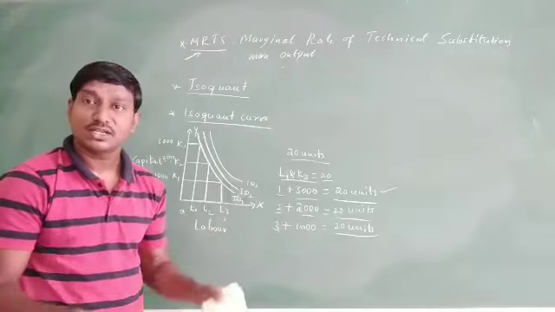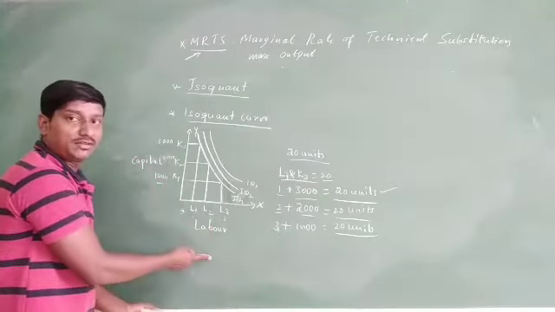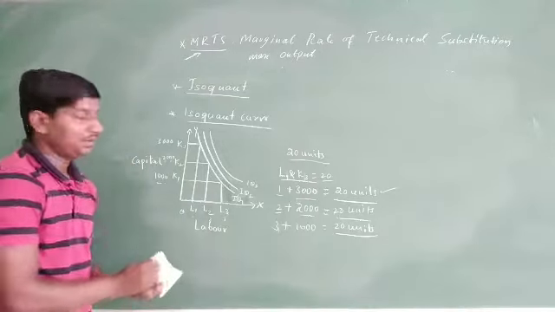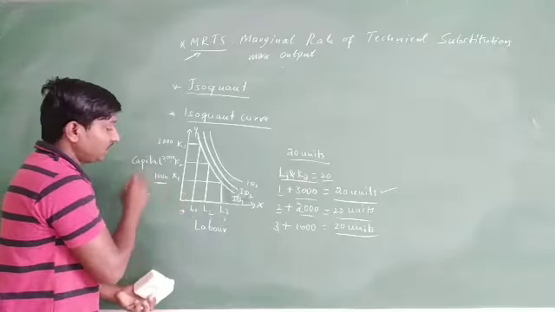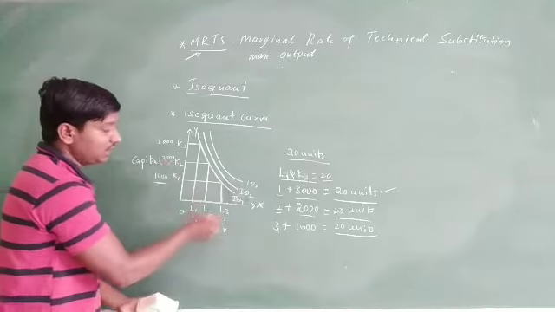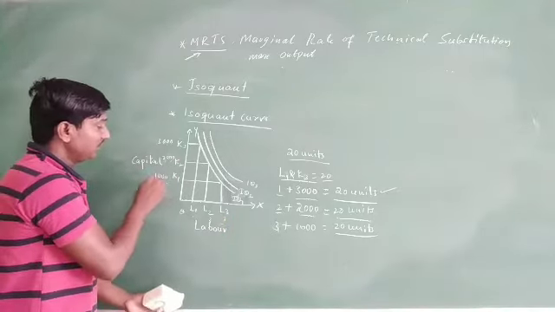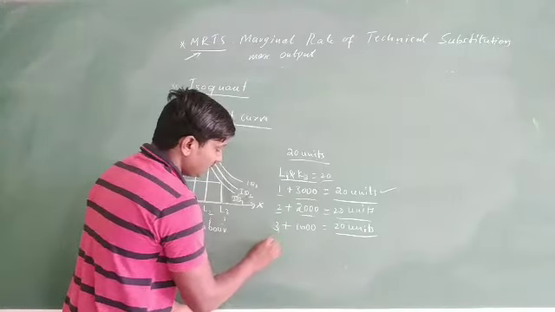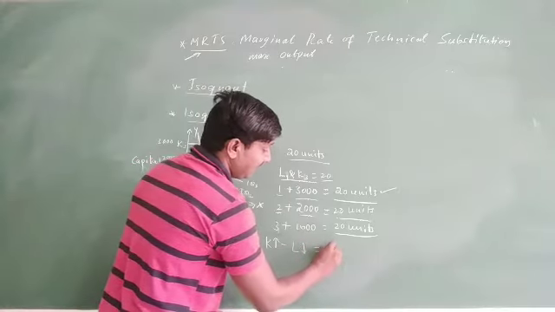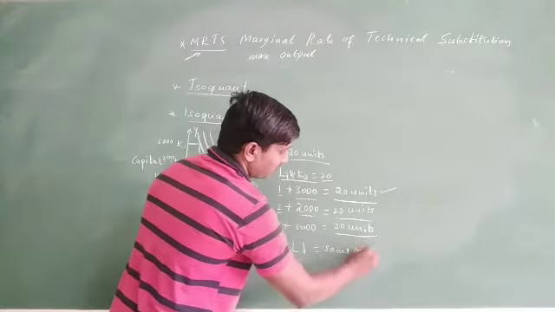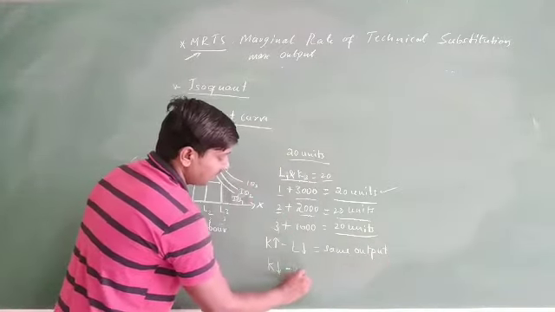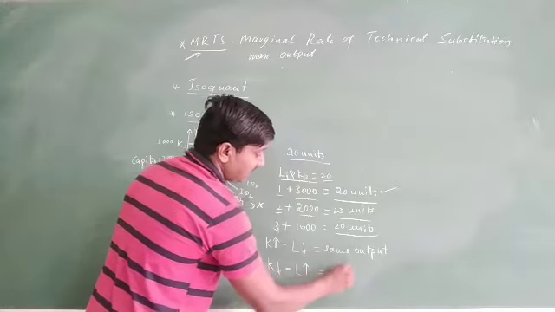Whatever alteration, whatever changes, either to increase 1 unit of labor, or to decrease capital, or to increase capital by decreasing the labor, you can just see the opposite: here 1000 of capital and here 3 of labor. As the capital increases to 2000, the labor decreases to 2. Either if K increases, then labor must be decreased to produce the same output, or else by decreasing the K and increasing the L, again the same output.